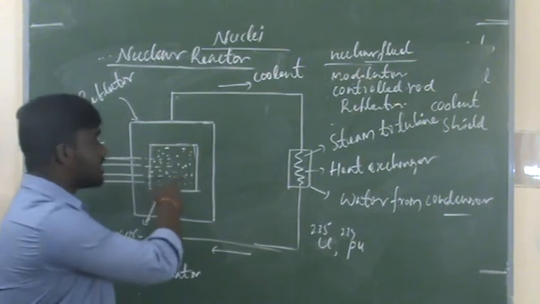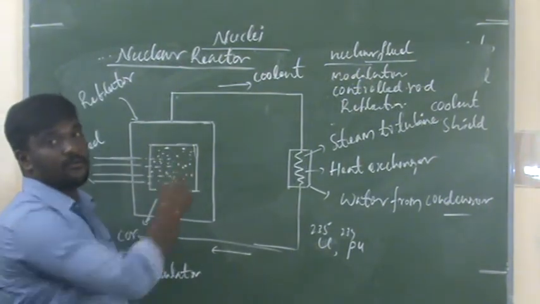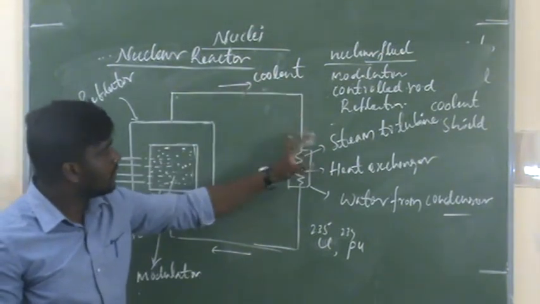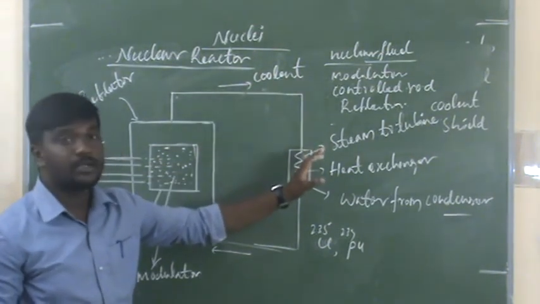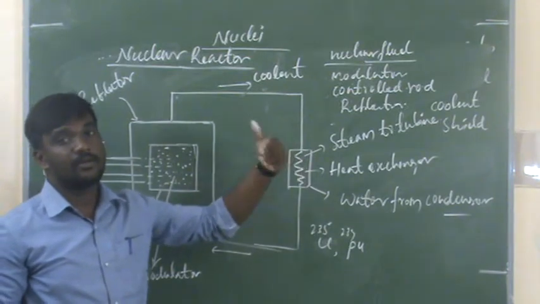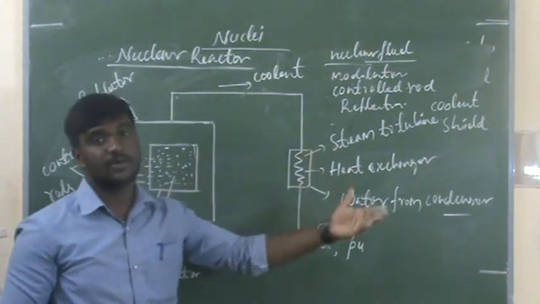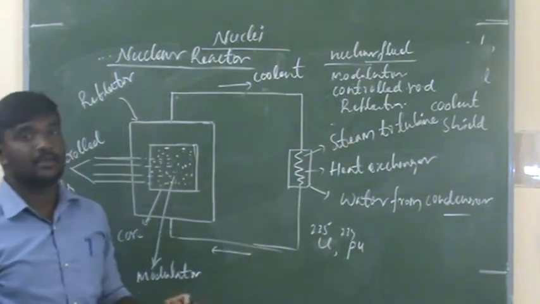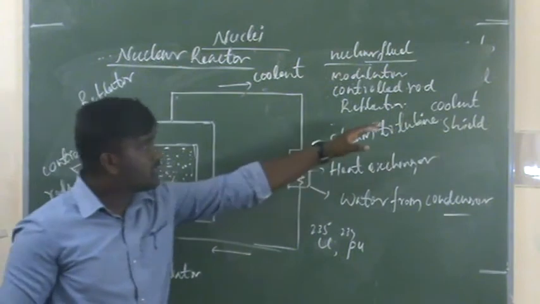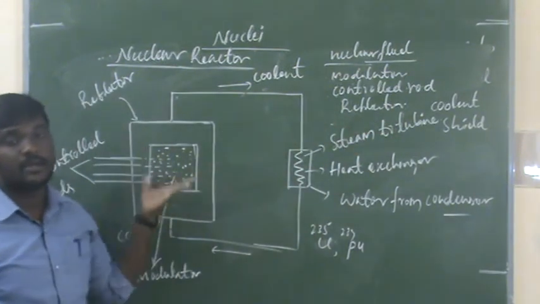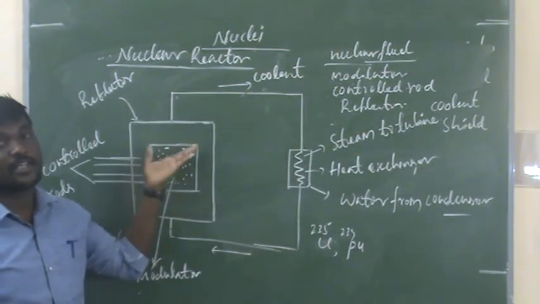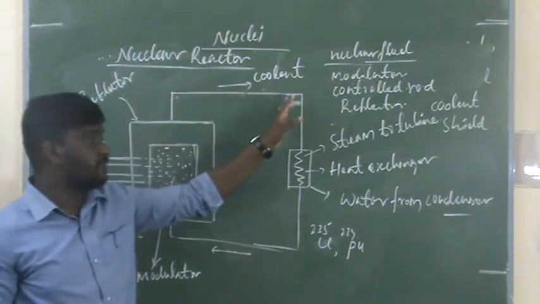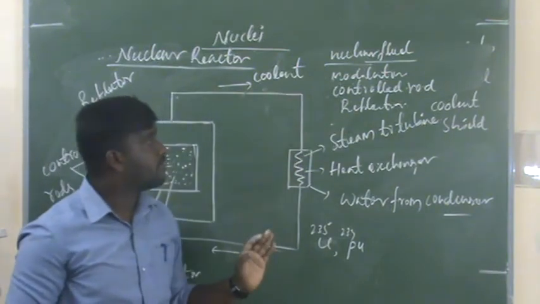So the water here, what happens? It becomes vapor. That vapor passes through the turbine. The turbine rotates, and here it produces the electricity. So the same coolant also releases energy, converting the heat energy into the form of vapor. So that is the function of coolant.